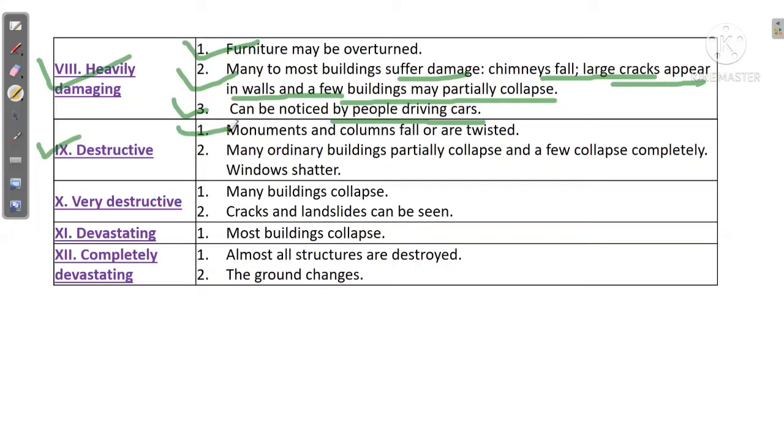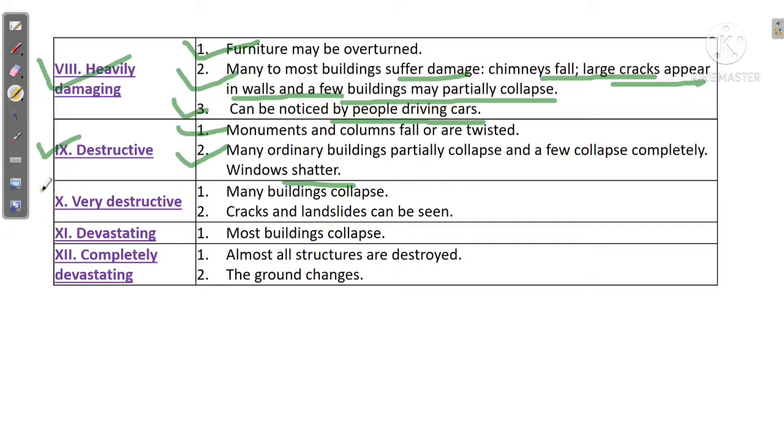Monuments and columns fall or are twisted. Many ordinary buildings partially collapse and a few collapse completely, and windows shatter. Wherever a lot of steel is used inside the columns or any structure, they can be twisted because of the ductility of that structure. Otherwise, if steel is not used in proper amount, they can directly fall.